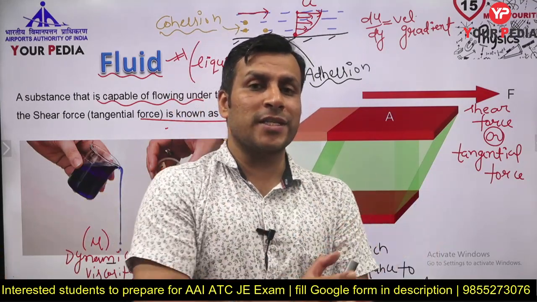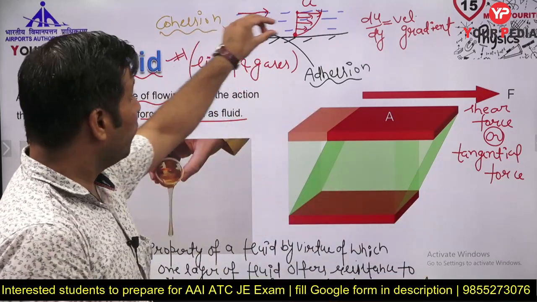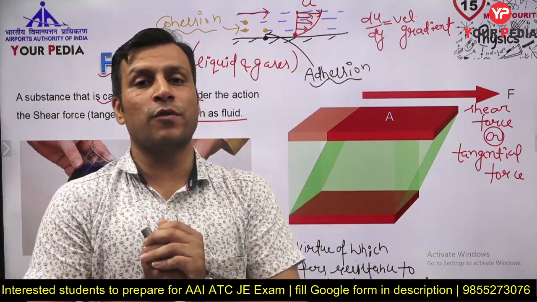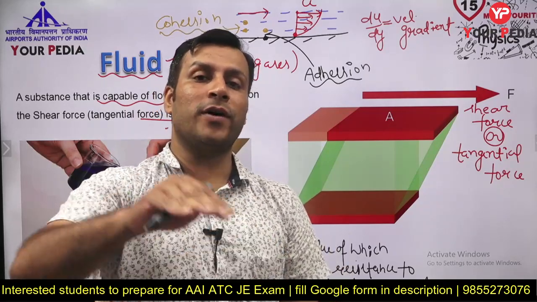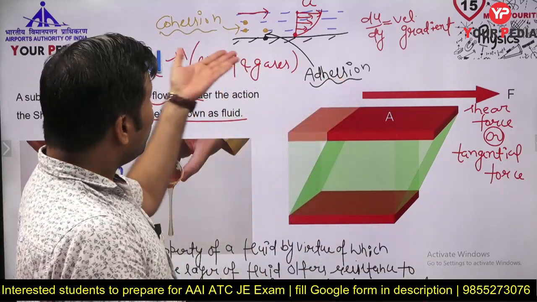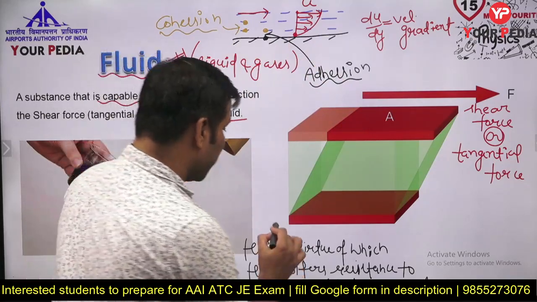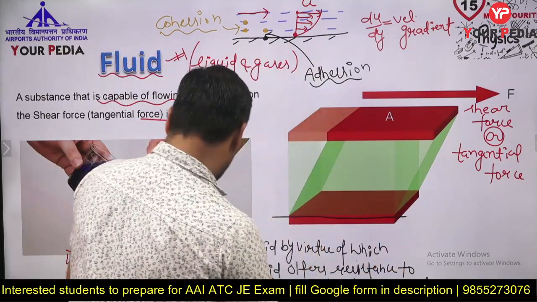So a fluid offers resistance due to what? Cohesion. Because a fluid particle, they are having some kind of intermolecular force of attraction, they are having cohesive forces, and due to that cohesion, one layer of the fluid offers resistance to the another layer. Why? Because you know there is one condition that is known as no slip condition. एक condition होता है जिसे हम क्या बोलते हैं? No slip condition.